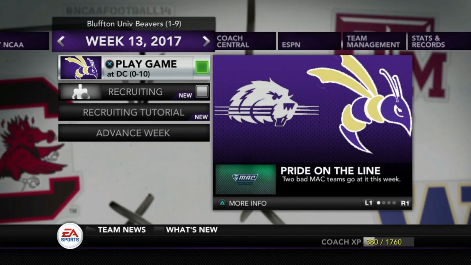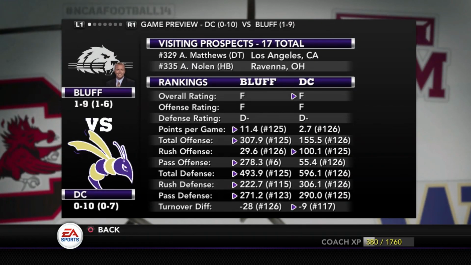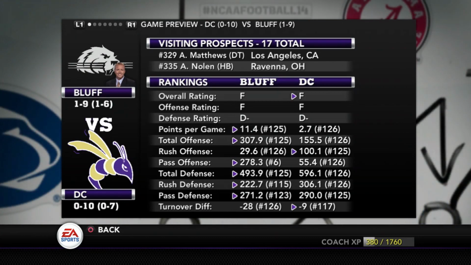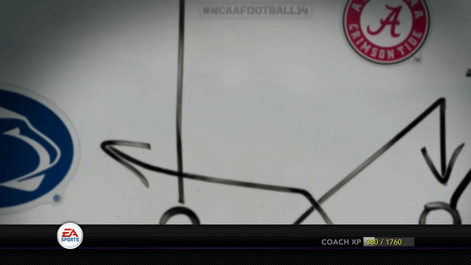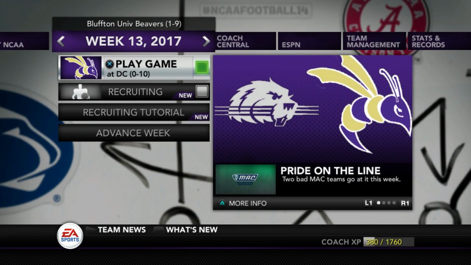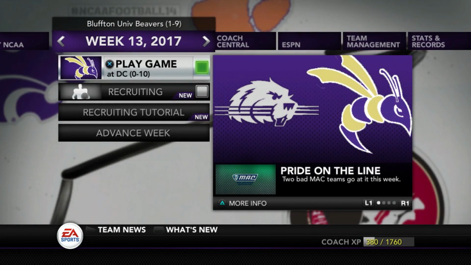So it all comes down to what, to me, is the most important game of our entire season. We go on the road to play against Defiance College, and they're similarly ranked as us, but we've done a better job. We are doing much better in most of our statistical categories. It'll be an interesting game for sure, man. Defiance College is still looking for their first win. We're looking to get win number 2. Be interesting to see who will come out on top in the FBS version of the Battle of the Hammer for those who have gone to Bluffton or Defiance that are watching this episode right now.